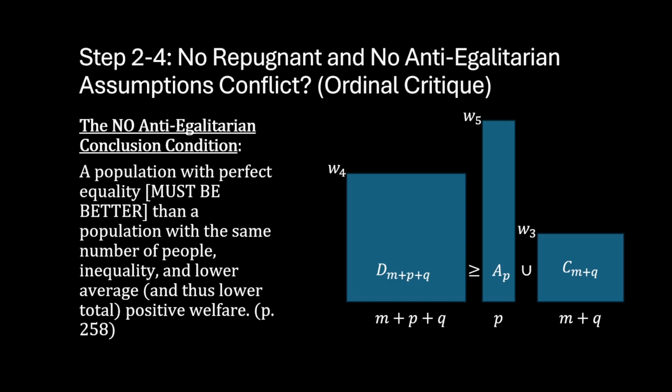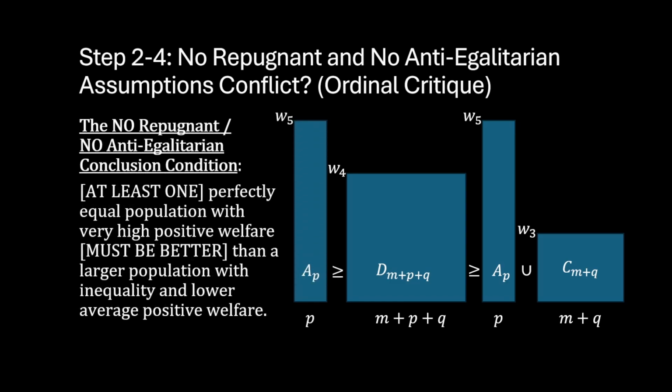So applying the no anti-egalitarian conclusion condition to step 3, if D is a population with perfect equality, then it must be greater than A and C together if A and C together have a lower average welfare and the same population size as D. In other words, the perfectly egalitarian population D must be greater than or equal to the same sized population with large inequality, and that is of an average welfare less than D.